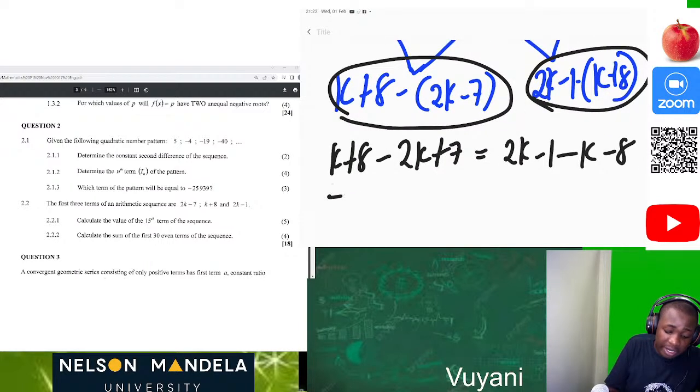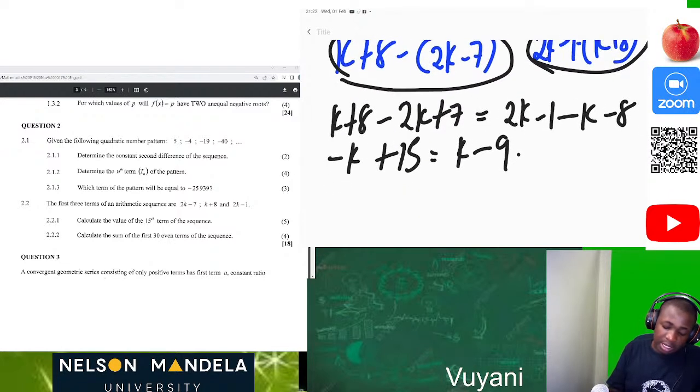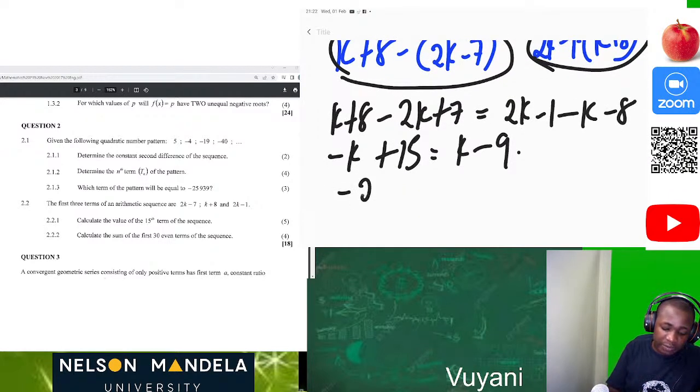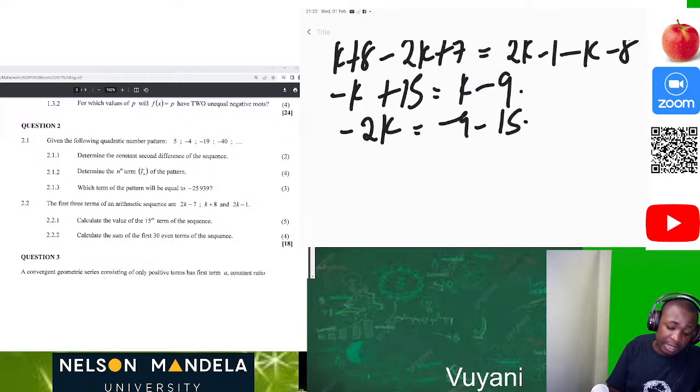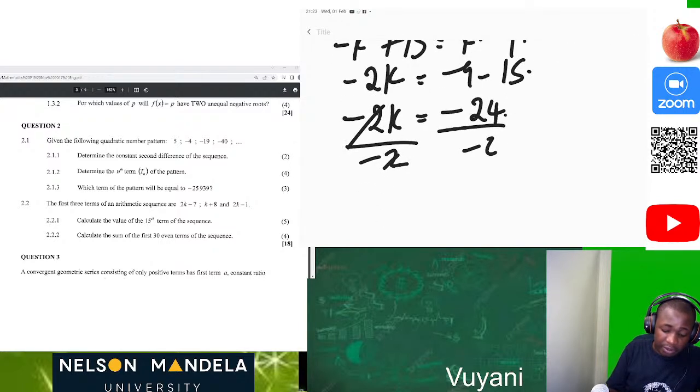Now we have negative k plus 15 is equal to k minus 9. Now when we transpose k, we have negative 2k is equal to negative 9 minus 15. Then negative 2k is equal to negative 24, because negative 9 minus 15 is negative 24. Then you divide both sides by negative 2, then the value of k is equal to 12.